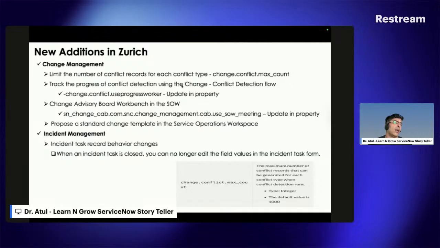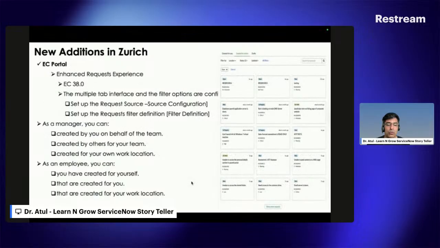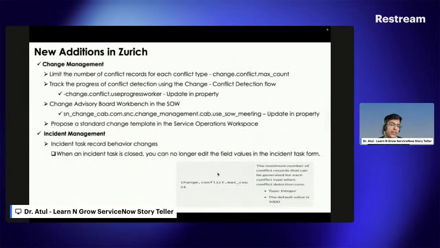Also, when we do change conflict, we see a number of changes in the conflict. Can we limit it? Maybe I want to set a rule, for example, if any change has 5 conflicts, I should do something. So there's a ServiceNow property. I'm not able to find this property in my PDI, so I might have to create one. You can create a new property, change.conflict.max_count, of type integer.